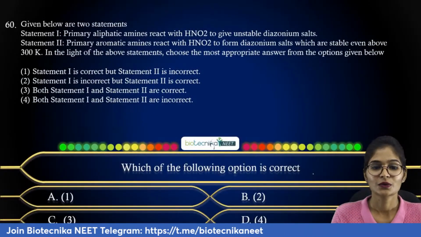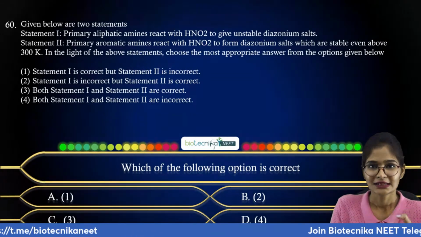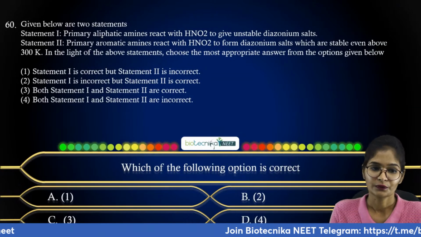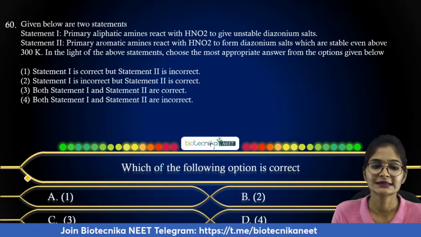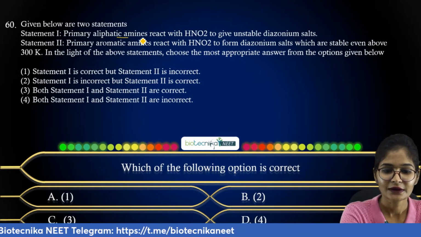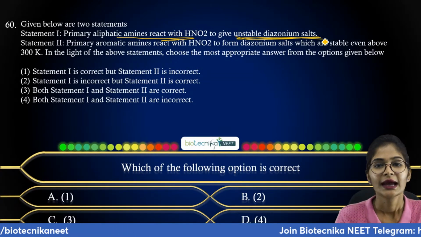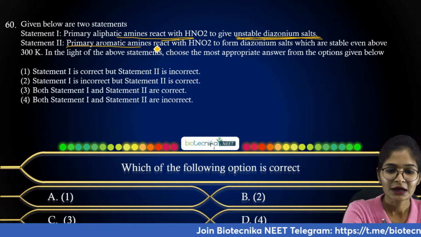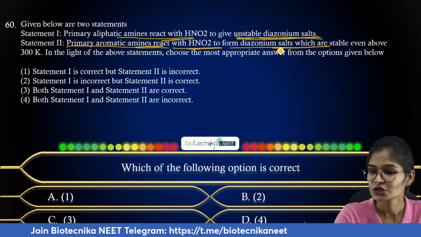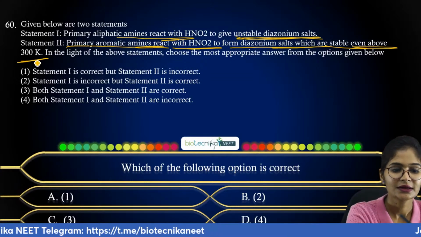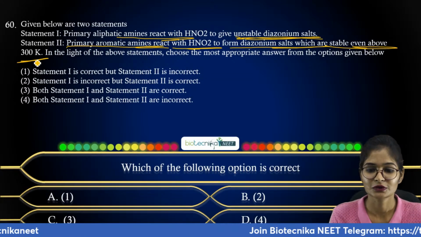Now coming to your next question, related to aliphatic amine and whether it is forming stable diazonium salts or not. Given below are two statements. Statement 1: primary aliphatic amines react with HNO2 to give unstable diazonium salts. Statement 2: primary aromatic amines react with HNO2 to form diazonium salts which are stable when above 300 Kelvin. So they have mentioned a certain temperature with respect to diazonium salt formation.